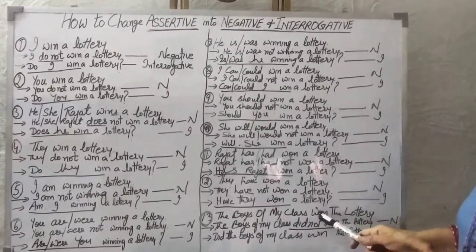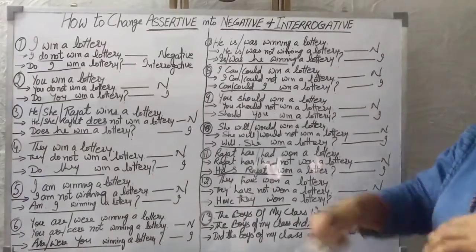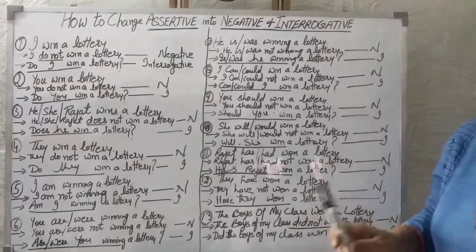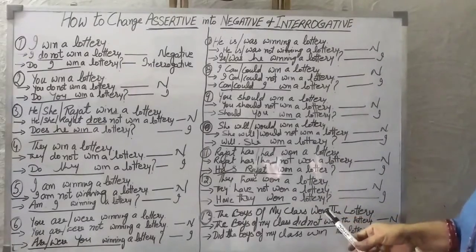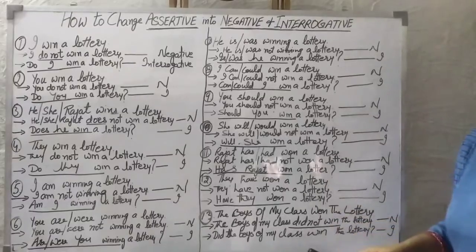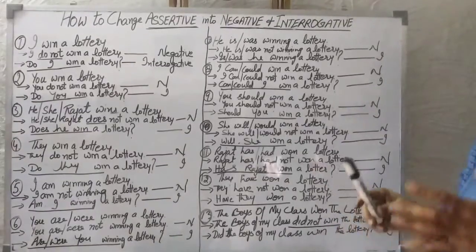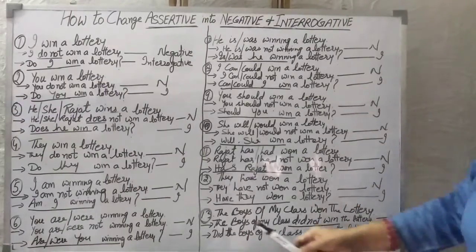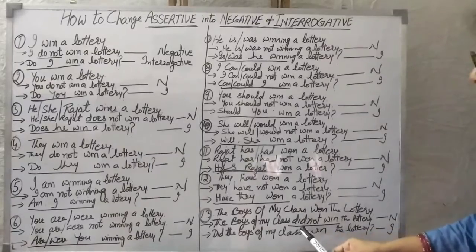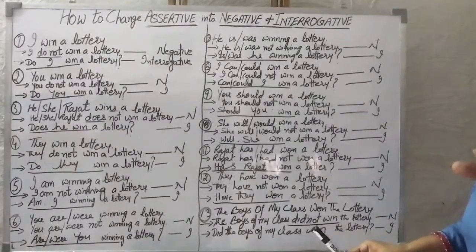Because sometimes we overlook the second form and we just write either do or does, whatever, but we lose our marks. So if this is past tense, it cannot be do not or does not. It should be did not. The boys of my class won the lottery. The boys of my class did not. Now you will not say do not. Did not.